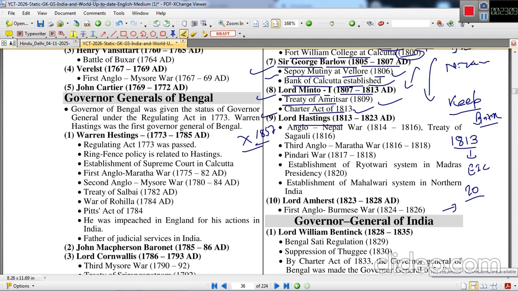Next is Lord Hastings, 1813 to 1823. Anglo-Nepal War took place between 1814 to 1816, and Treaty of Sugauli after the completion of the war was signed, and Nepal had to cede a lot of territory like Darjeeling. Darjeeling was initially part of Nepal, now it is part of India due to this conquest.